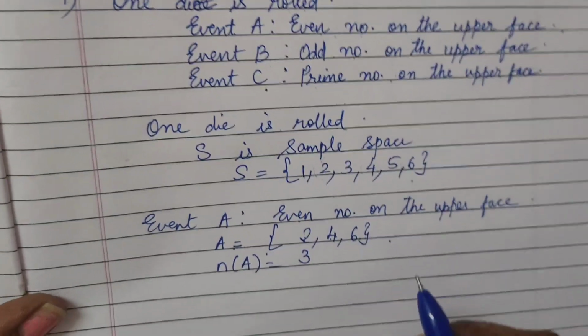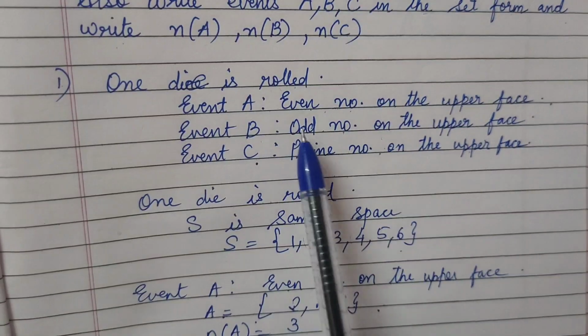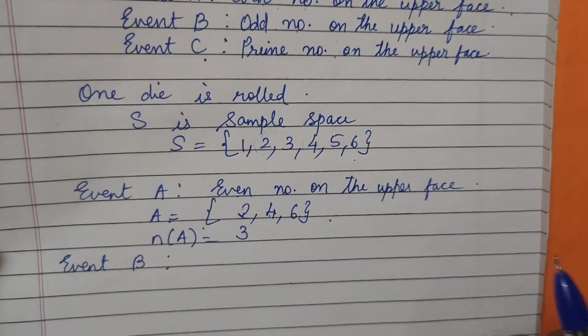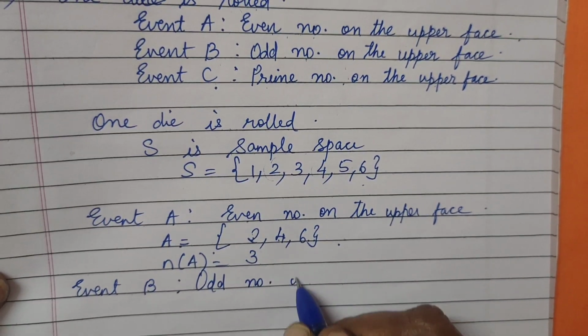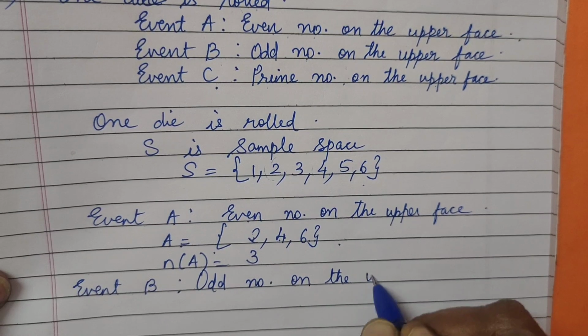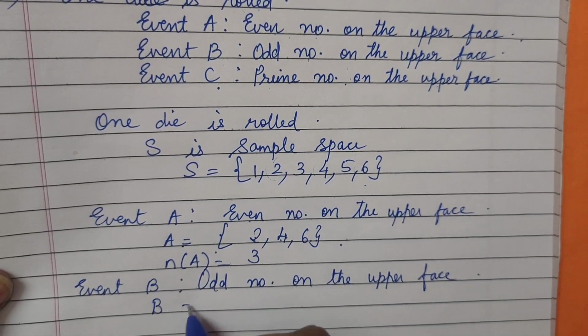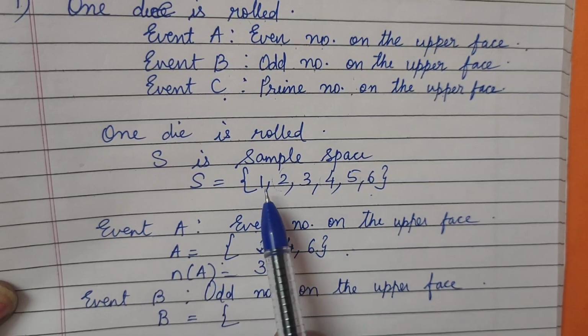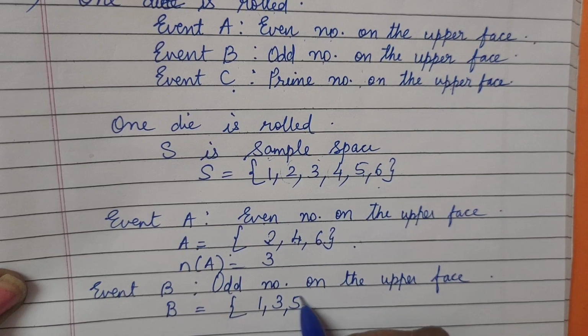Now we'll go for the event B here. Event B, what is the condition given? Odd number on the upper face. Written? Yes. Then we will write B equals odd numbers from the sample space: 1, 3, 5. So we will write 1, 3, 5.